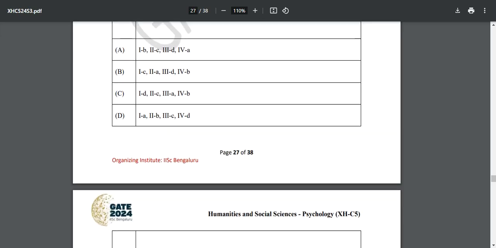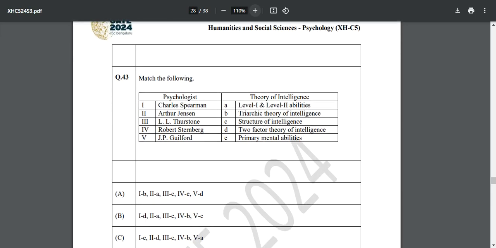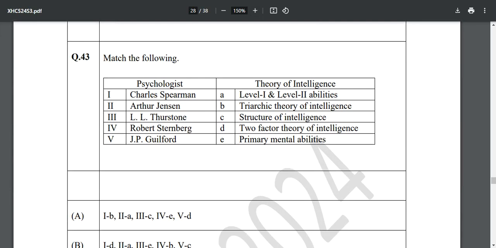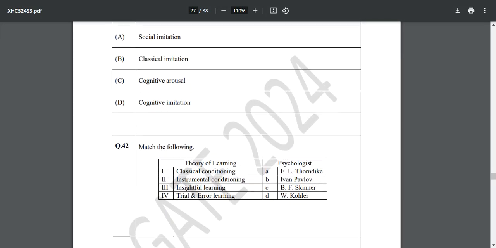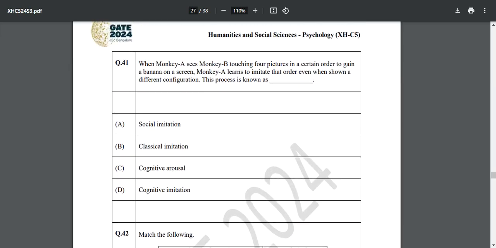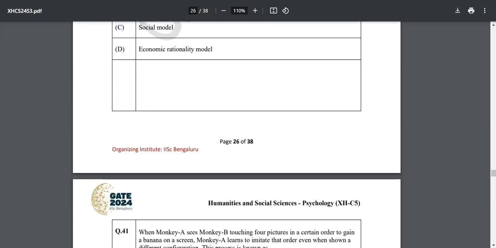And you can see the level of questions is very easy. You just have to tell what Charles Spearman did, what Jensen did, what Thurston did, Sternberg and Guilford. This is not a tough sort of question, and you can say classical conditioning, who gave what, and when monkey A, monkey B, what is happening over here.